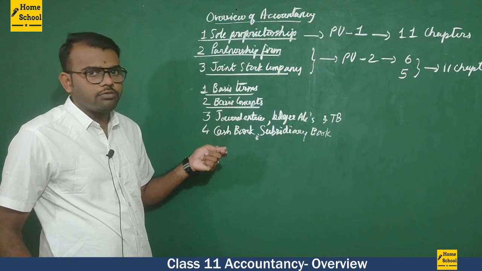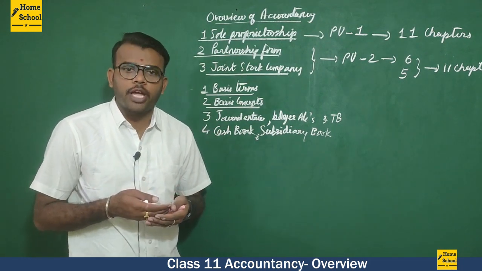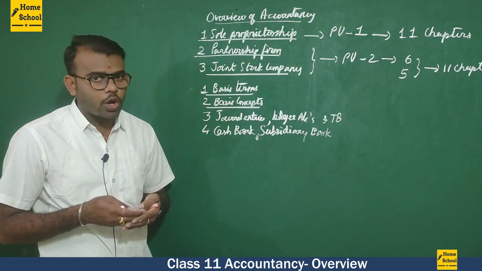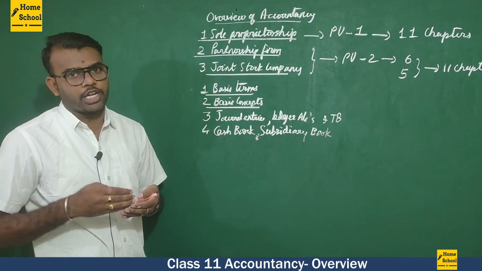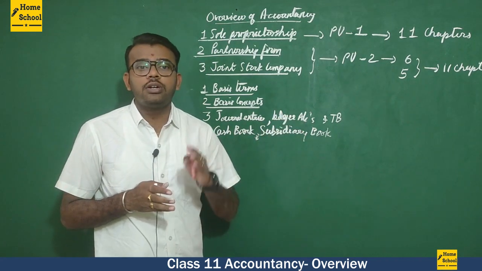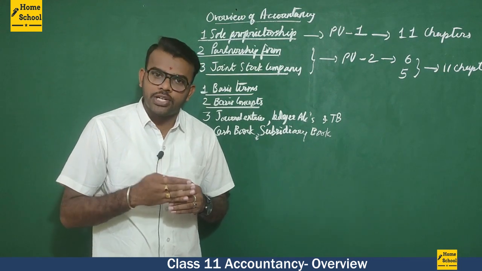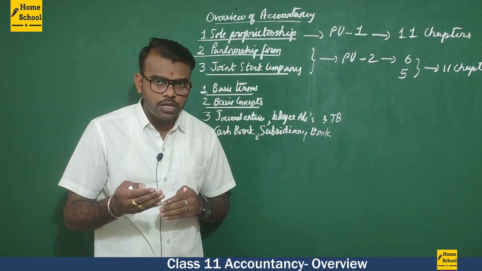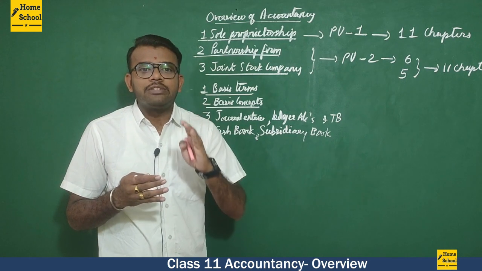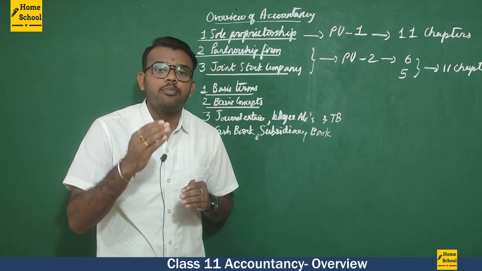Cash book, we have different kinds of cash book, like we have a single column cash book, a double column cash book, and a petty cash book. And similarly, in the subsidiary book, we have a purchase book, sales book, purchase return book, sales return book, bills receivable book, bills payable book, and also the journal proper.